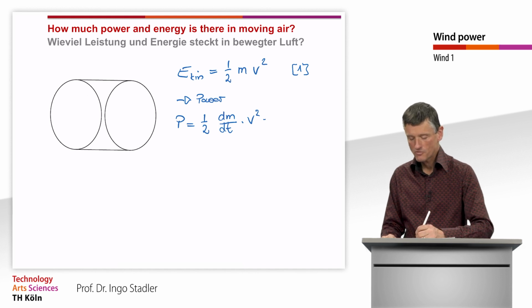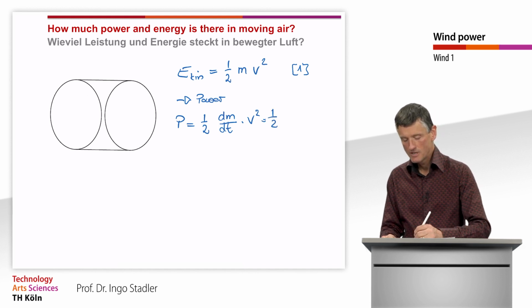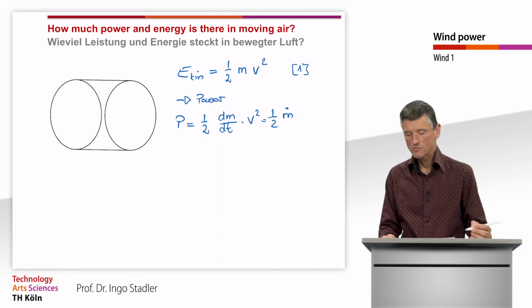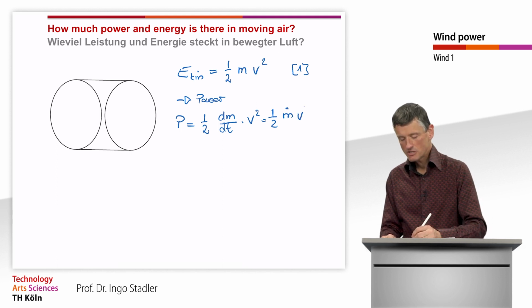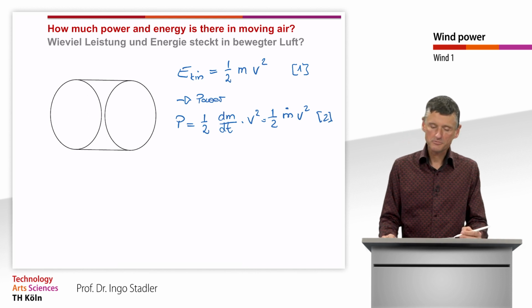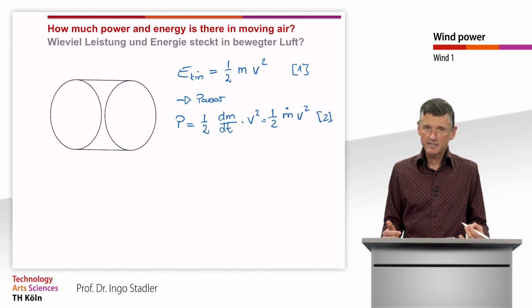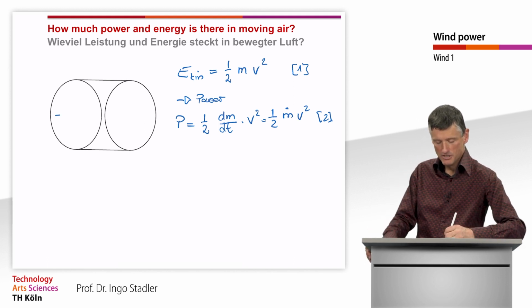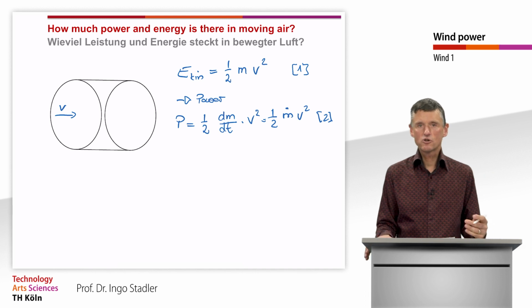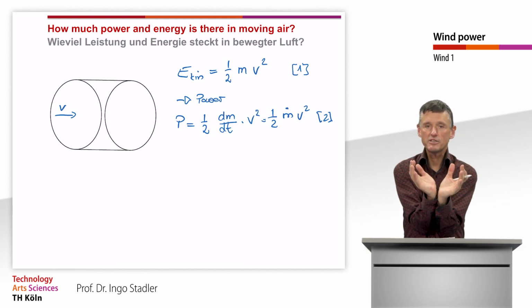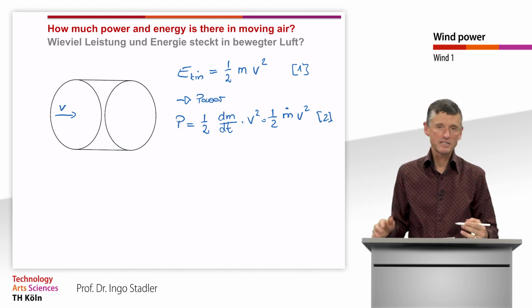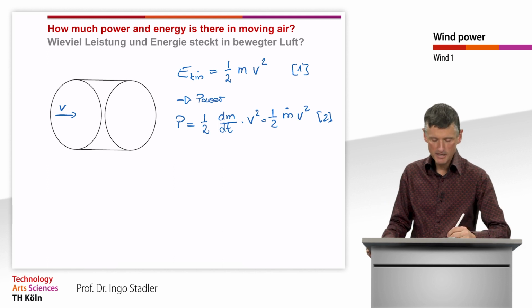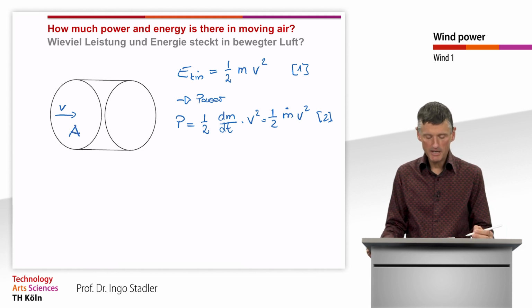And that we can also write as equal to 1/2 times the mass flow times the velocity squared. And this is our equation 2. What we can now also express is that when we have the velocity crossing a certain circular area, that later could be the area covered by our rotor blades, that is the area A.